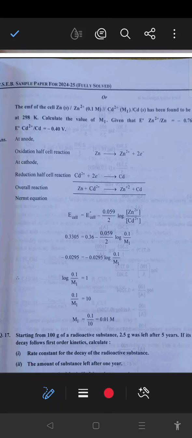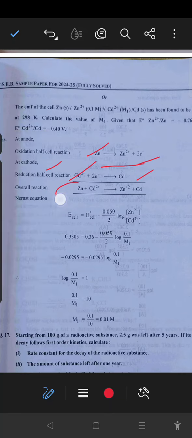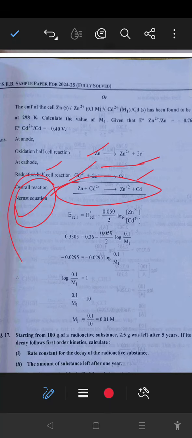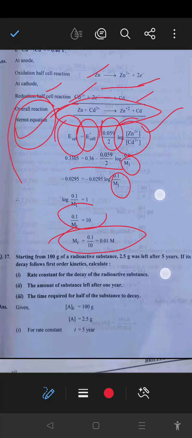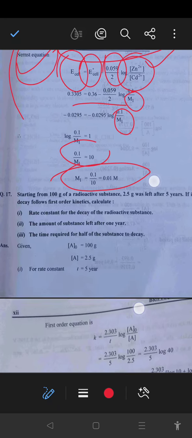Second numerical, that is based upon concentration. Cell representation is given. So at the anode, oxidation half cell reaction, zinc gives zinc 2 positive plus 2 electrons. At the cathode, reduction half cell reaction, cadmium 2 positive plus 2 electrons to give cadmium. And the overall cell reaction is given here. By using the Nernst equation, E cell is equal to E naught cell minus 0.059 over n log concentration of product over concentration of reactant. So सारे दी वैल्यू पुट करांगे, concentration m1 कैलकुलेट करनी है. So at the last taking the anti-log, after that m1, you will get 0.01 molar.